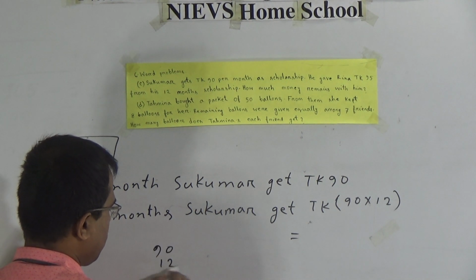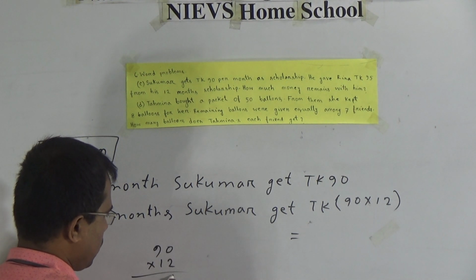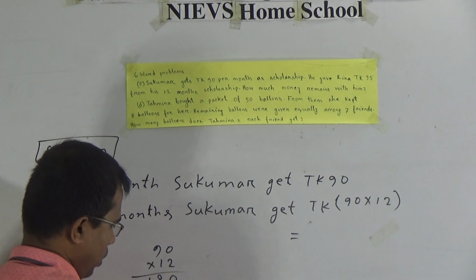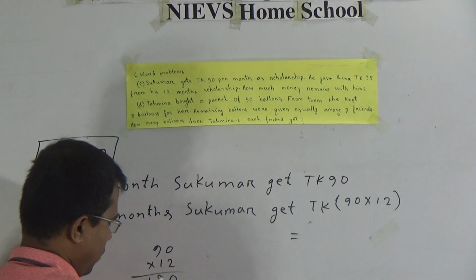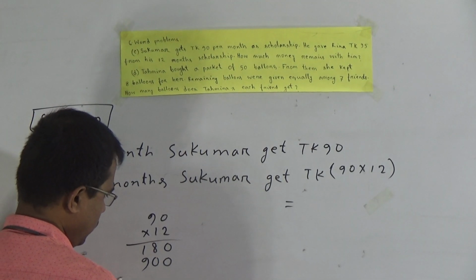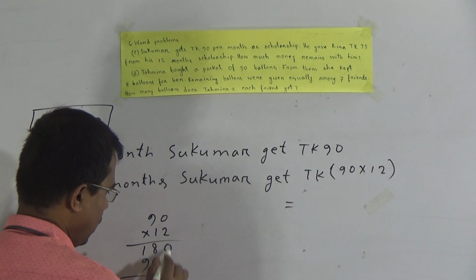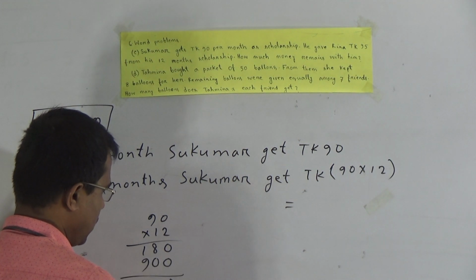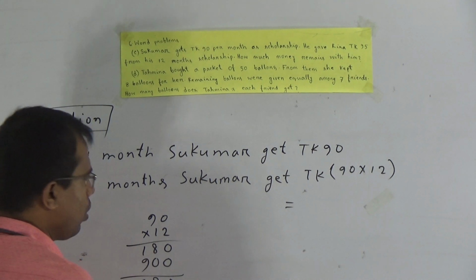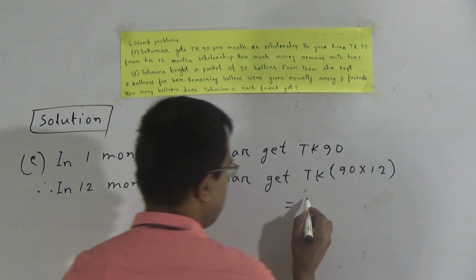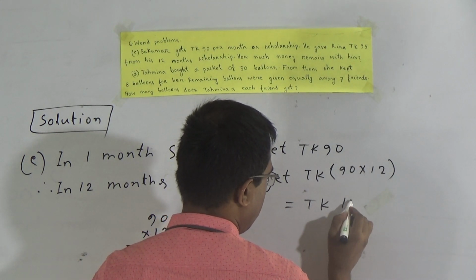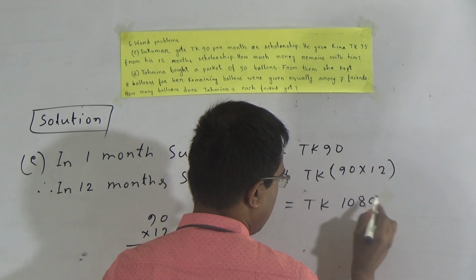90 multiplication 12. 2 zeros are 0 and 2 nines are 18. Again, we have to take 0 in the ones place. Now, 1 zero is 0 and 1 nine is 9. If we add, then it will be 0 plus 0 equal to 0 and 8 plus 0 equal to 8. Now, 9 plus 1 is equal to 10. Total 1080 taka.